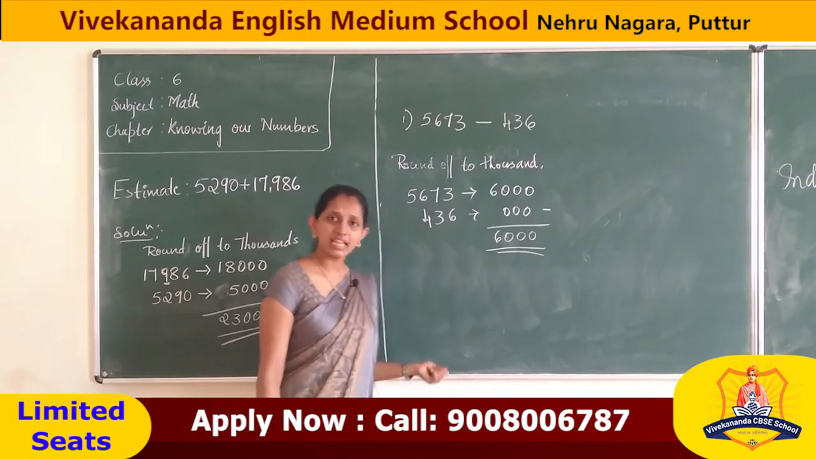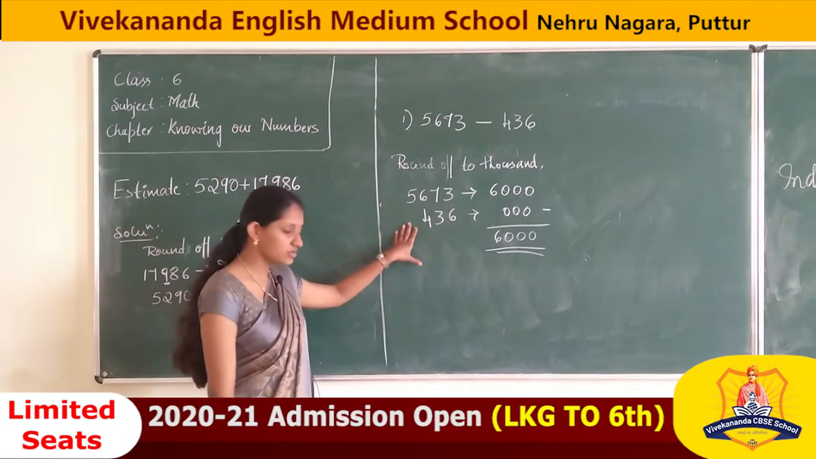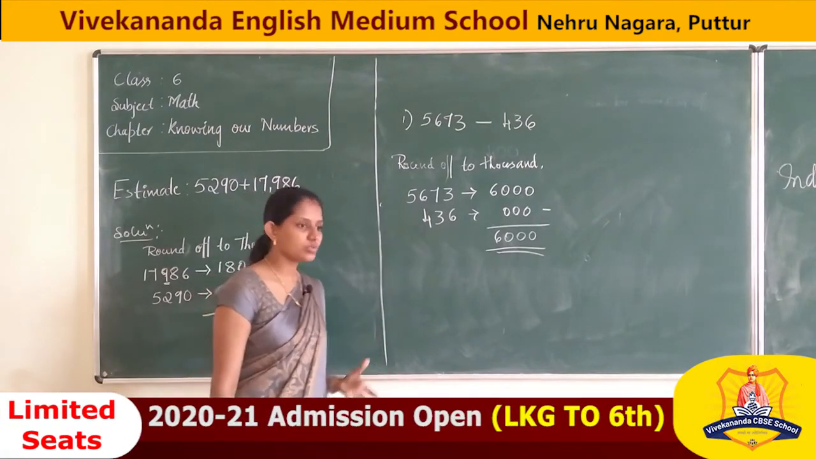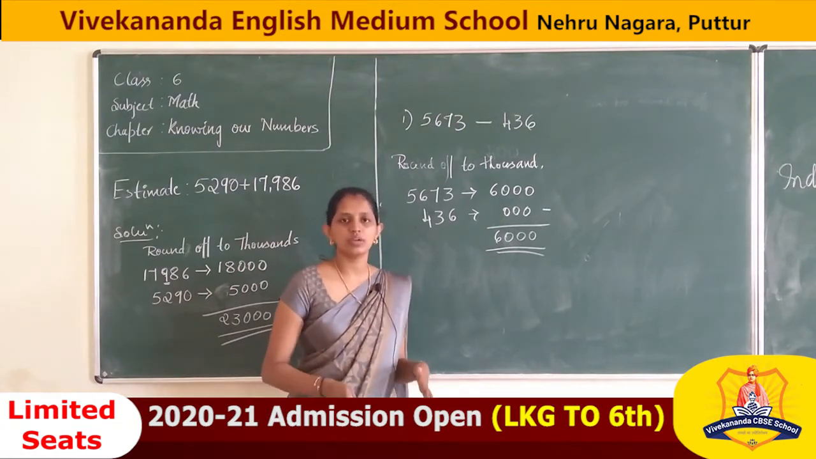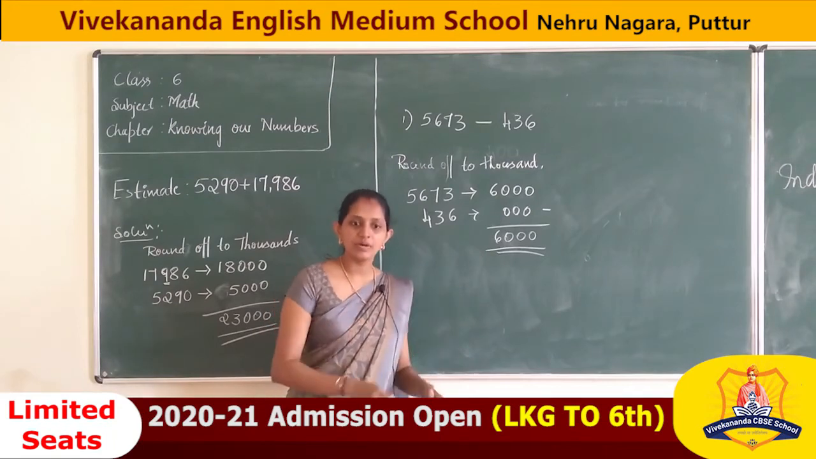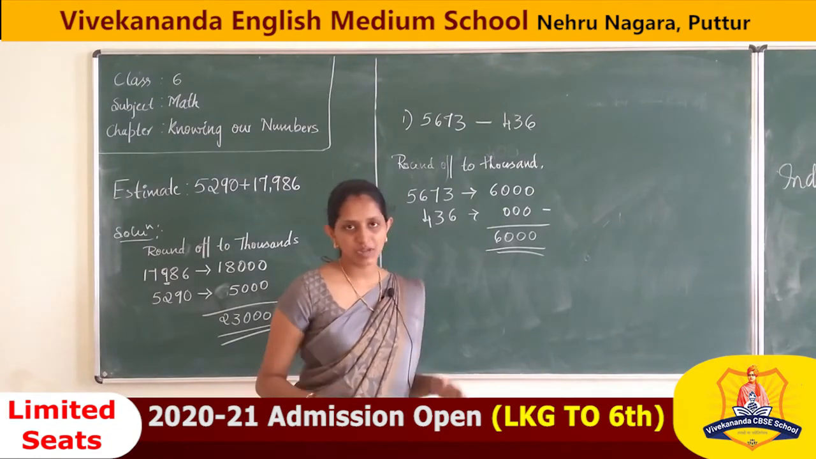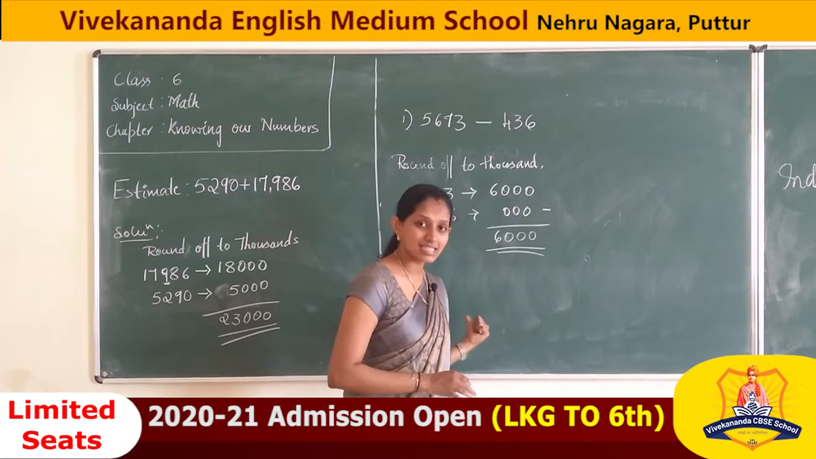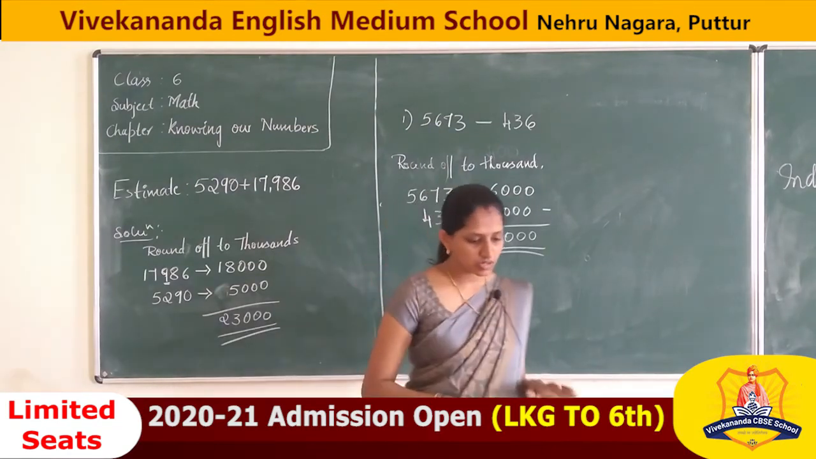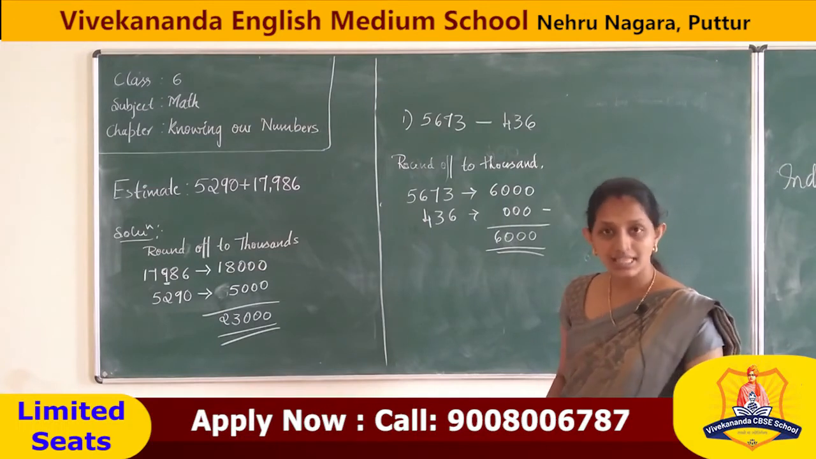But is it correct? There is no thousands place. If there is no thousands place, can we round off in the thousands place? Is it correct, student? No, it is not correct. If there is any number in the thousands place, then only we can do an estimation in the thousands place. So this is wrong. It is not sensible. This is not a sensible answer.